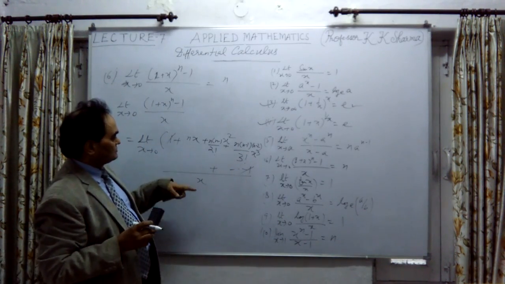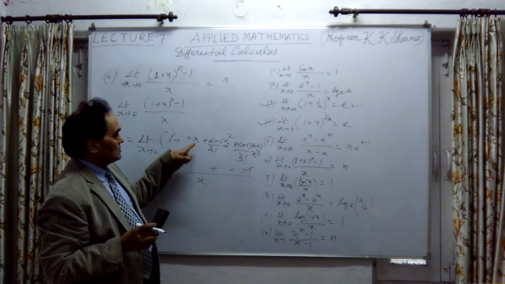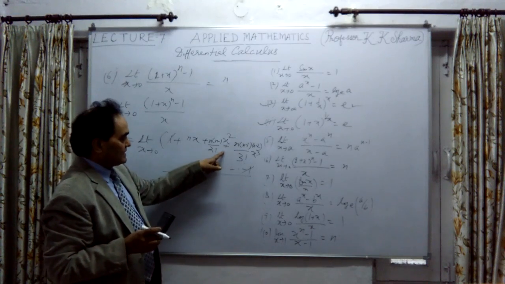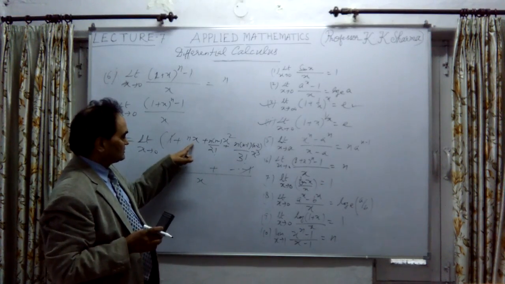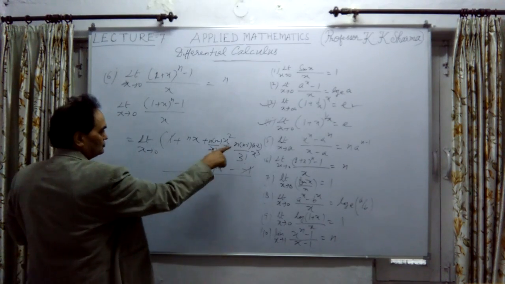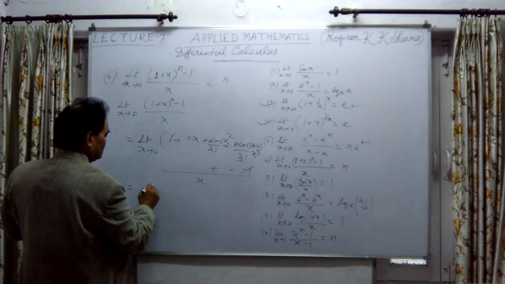So we obtain the terms which will have x, because x will be cancelled out from the first term only. When x tends to 0, every term will contain x. Let me write it again.